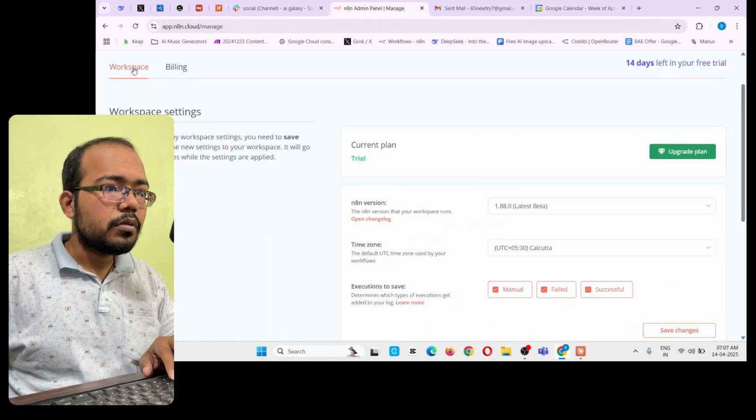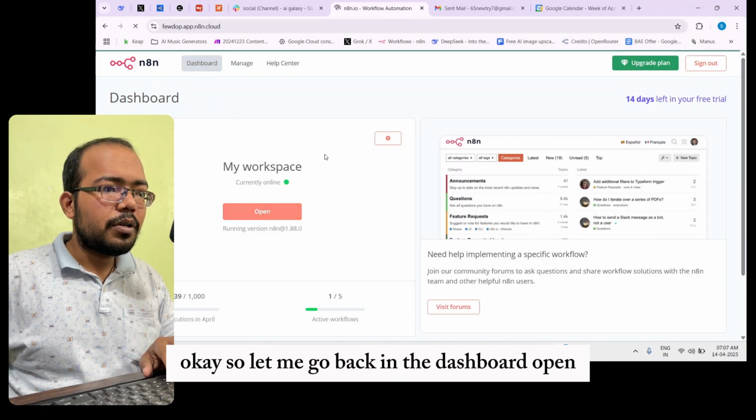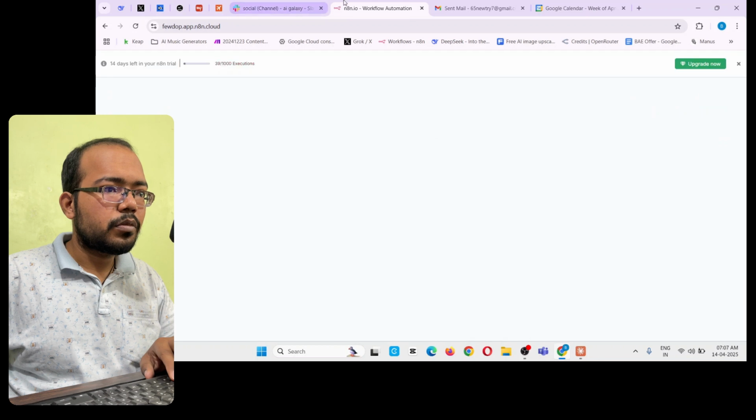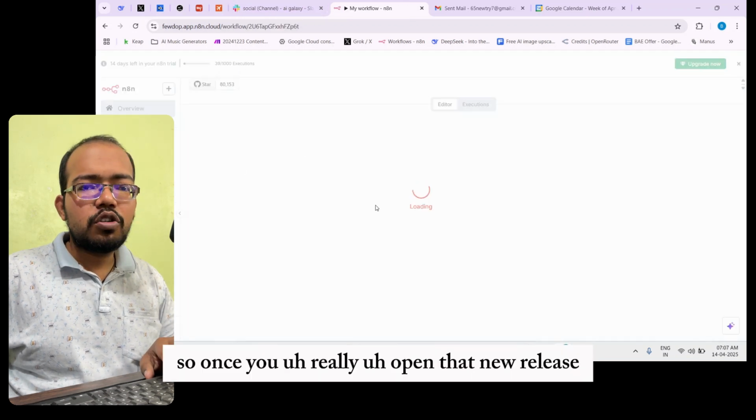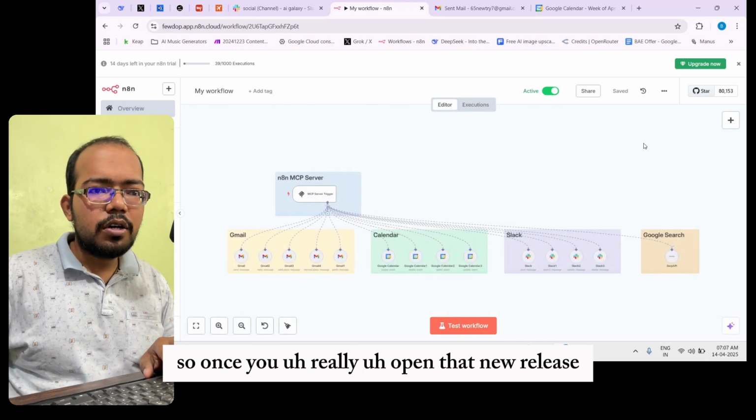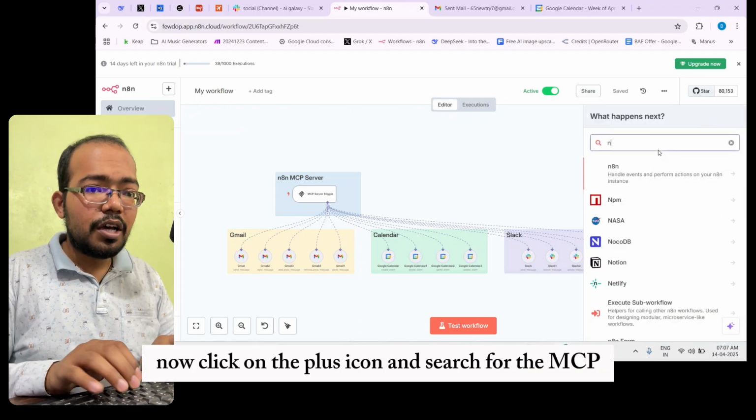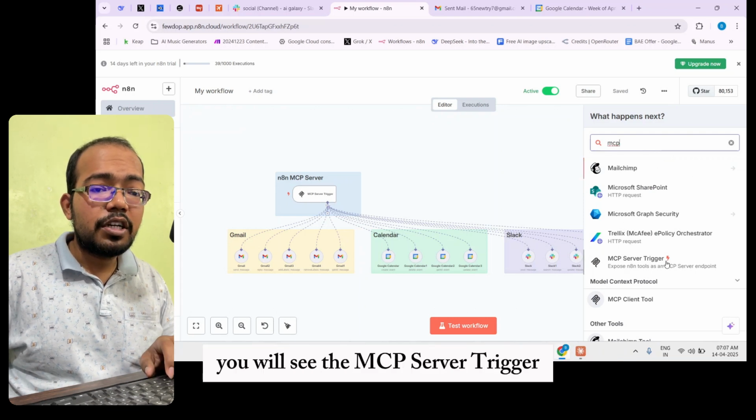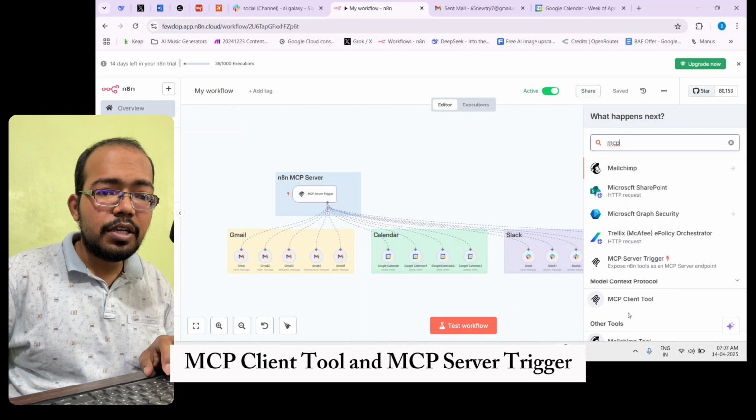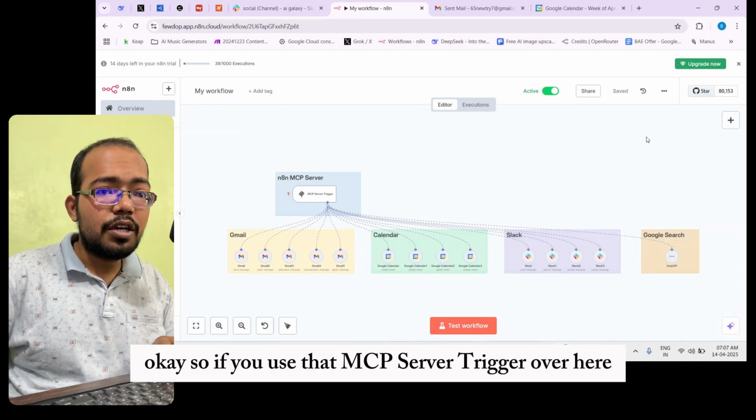Okay, so let me go back to the dashboard and open this. So this is the workflow. Once you open that new release, switch to that. Now click on the plus icon and search for MCP. Once you search that, you will see the MCP server trigger. They launched two different things, the MCP client tool and the MCP server trigger. So we use that MCP server trigger over here.